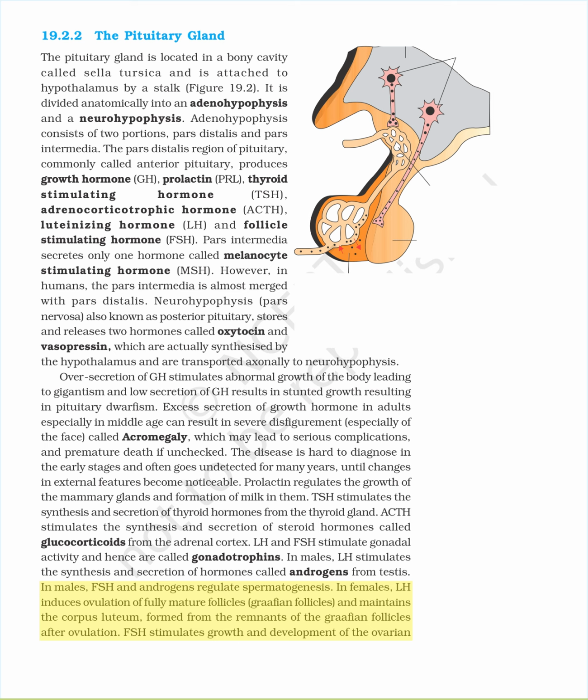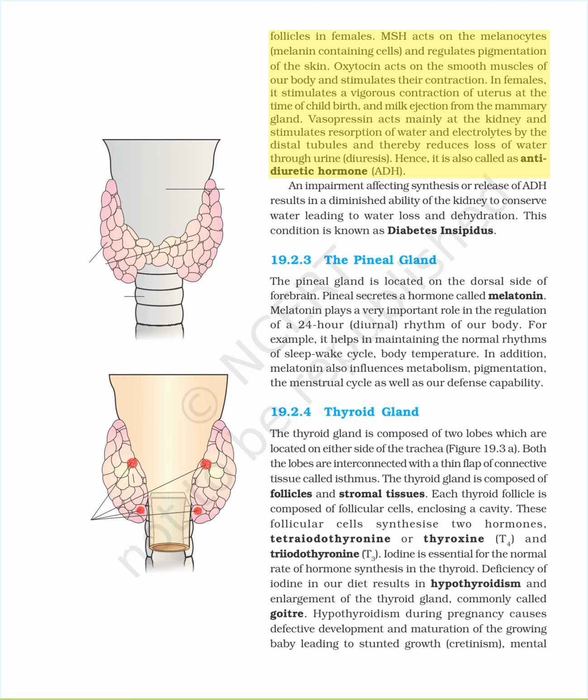In females, LH induces ovulation of fully mature follicles, Graafian follicles, and maintains the corpus luteum, formed from the remnants of the Graafian follicles after ovulation. FSH stimulates growth and development of the ovarian follicles in females. MSH acts on the melanocytes, melanin-containing cells, and regulates pigmentation of the skin.